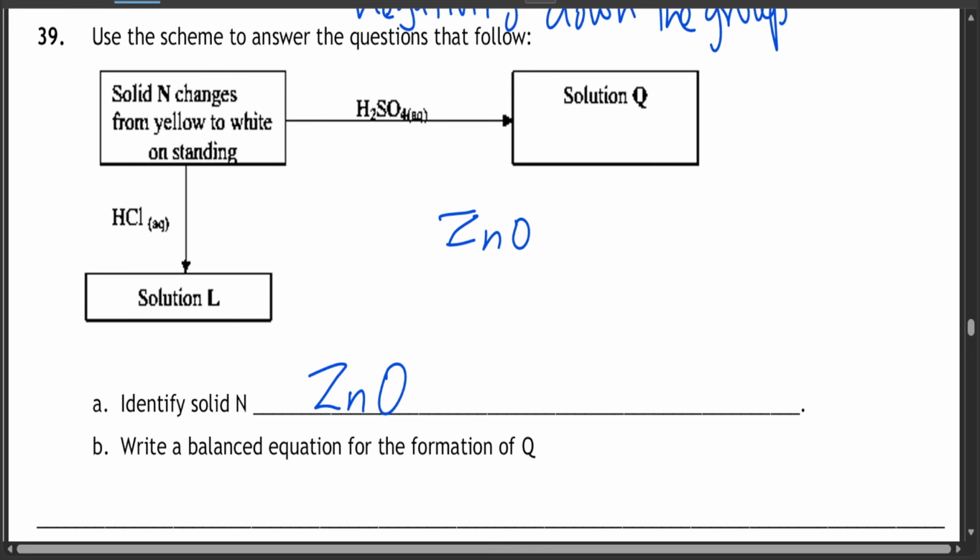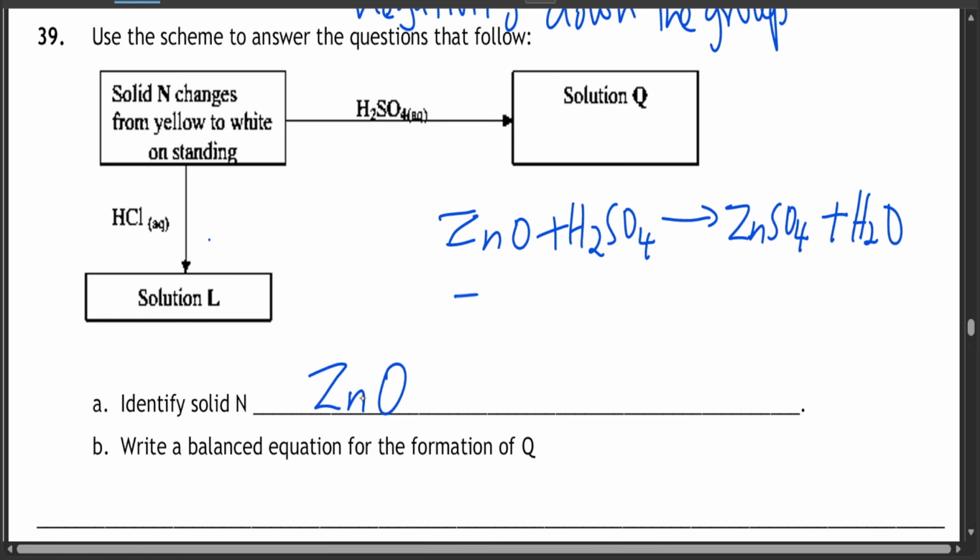Now zinc oxide can react with an acid, that is why it's a base. It reacts with sulfuric acid and with hydrochloric acid. Because it's a base and an acid, it should give you a salt and water. So it gives you zinc sulfate plus water.